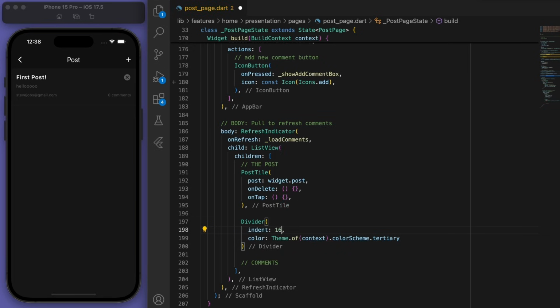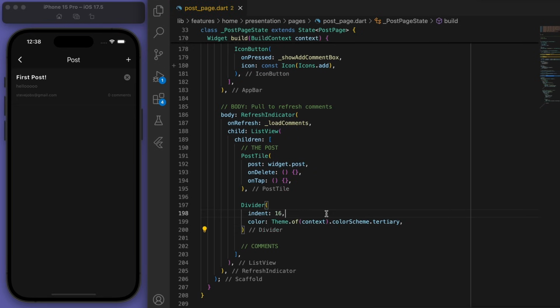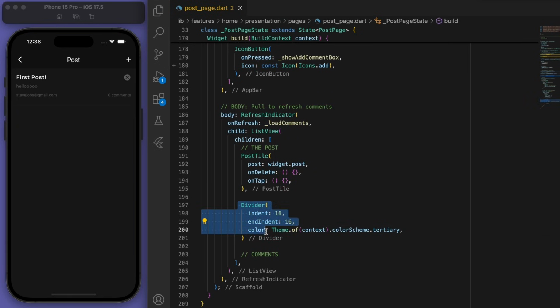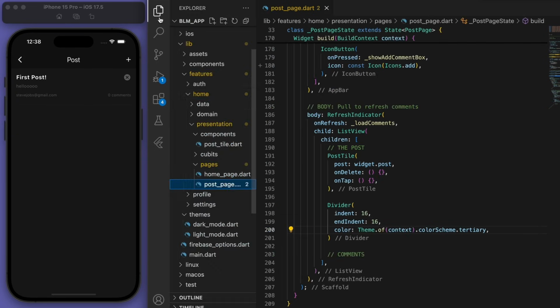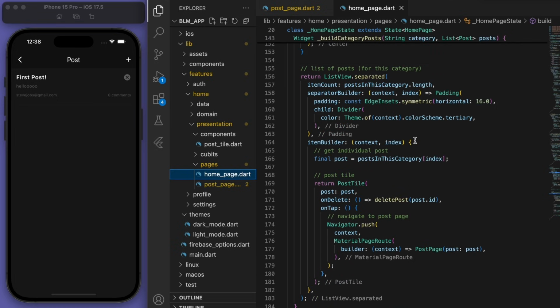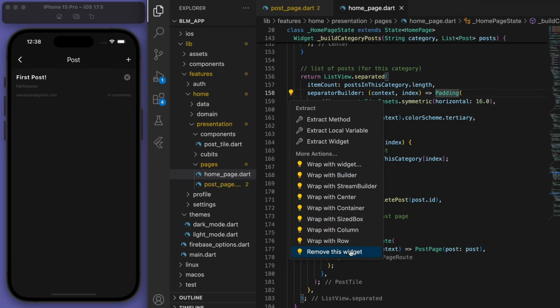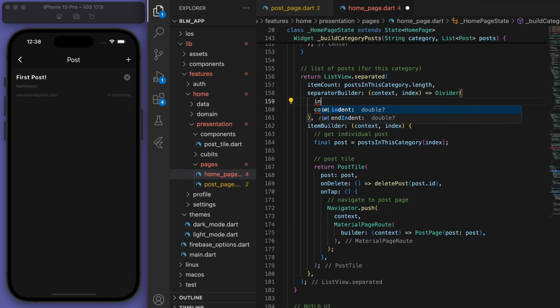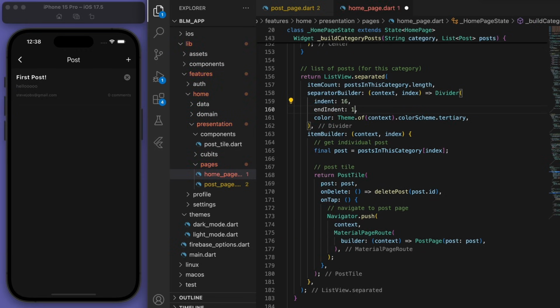And actually, yeah, they have an indent and an end indent already inside the divider. So we don't need to use any paddings for this. So actually, let's come back to our home page. I think we used a divider earlier. Yeah, over here. Remember we added the padding horizontally? Let's remove that because they already have an indent and an end indent, which serves the same purpose. So that looks cleaner.